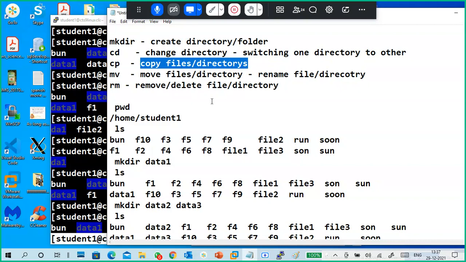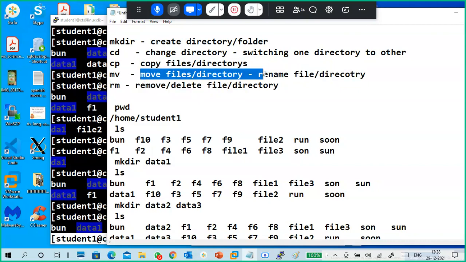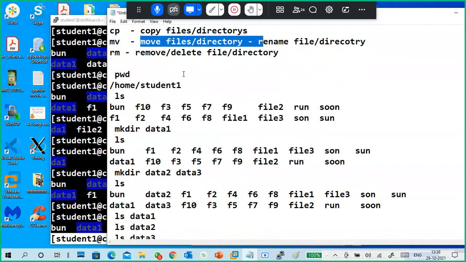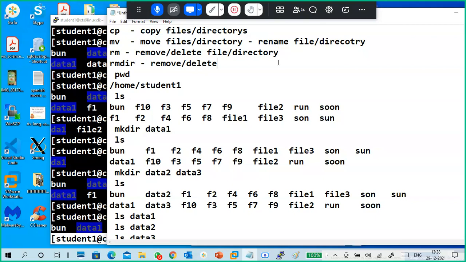cp is for copying files from one location to another location, or one file to another file. And the mv command we also discussed, for renaming a file and directory, and moving a file and directory. rm is used to remove files, and rmdir is for removing or deleting an empty directory. If the directory does not contain anything, you can use rmdir.